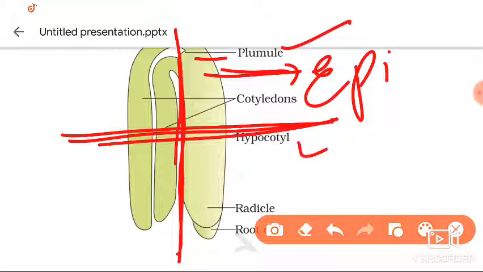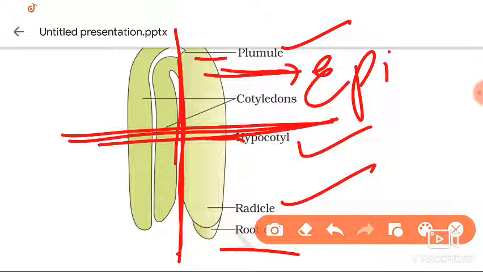In the lower level we see the hypocotyl, and this hypocotyl ends with the radicle and root cap. This is the structure of the dicot embryo.